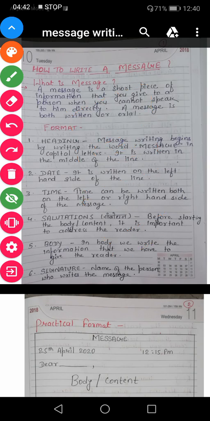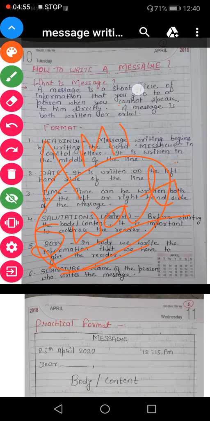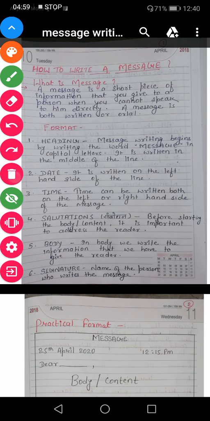How is the signature done? It is done by writing the name of the person who is writing the message. Suppose I am writing the message, so I will write my name. Suppose Amit is writing the message, so Amit will write his name. So in this way the format of the message is done.